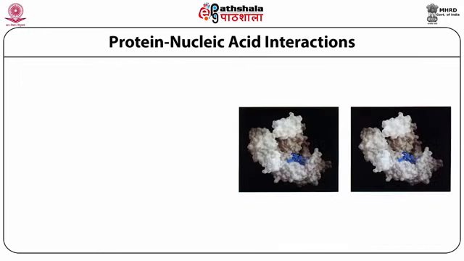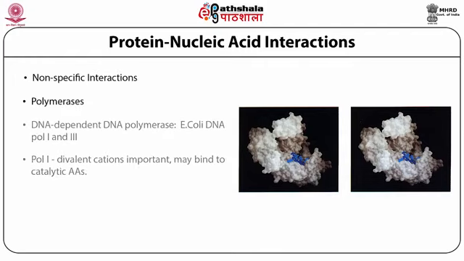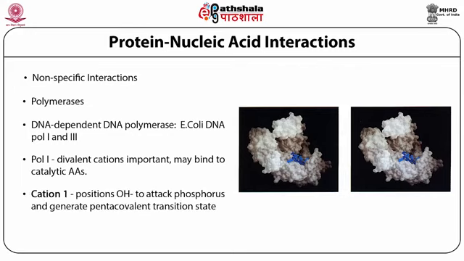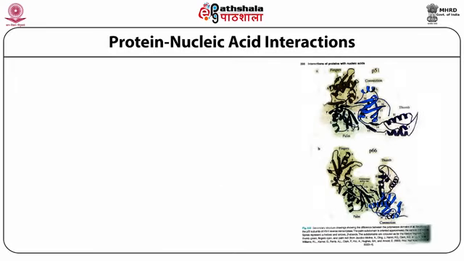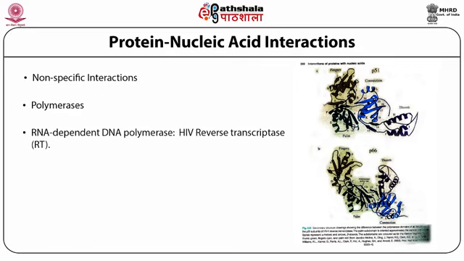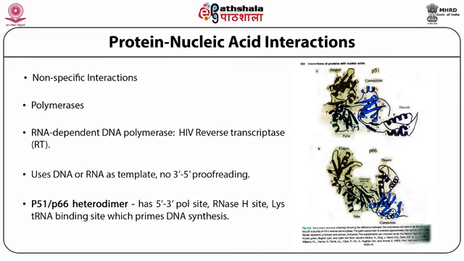This also deals with protein nucleic acid interactions, which again come under non-specific interactions: DNA dependent DNA polymerase, and the position of the OH attacking phosphorus to generate a pentacovalent transition state, which stabilizes leaving groups. Also non-specific interactions, RNA dependent DNA polymerases use DNA or RNA templates, with 3 prime to 5 prime proofreading, and that will also be a kind of interaction.